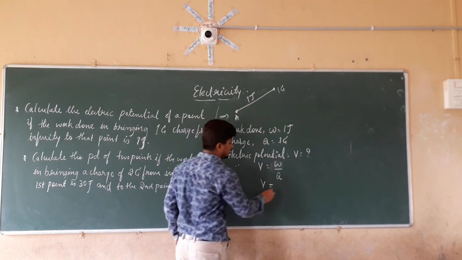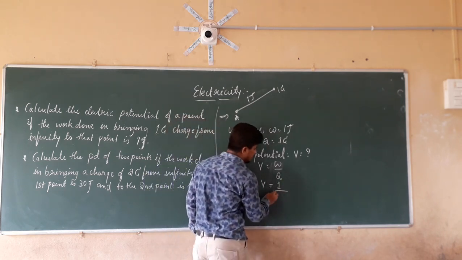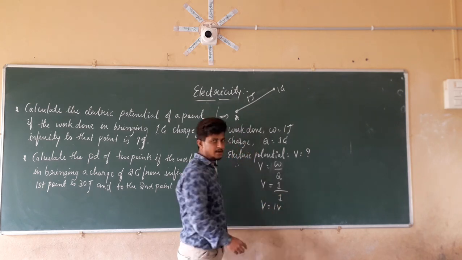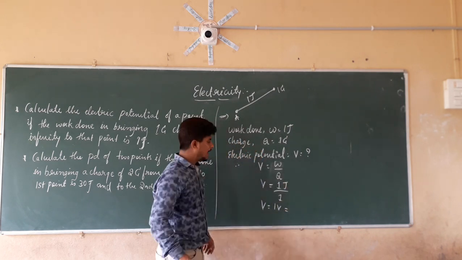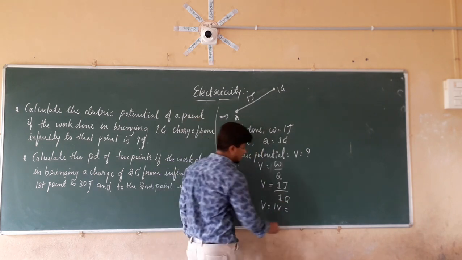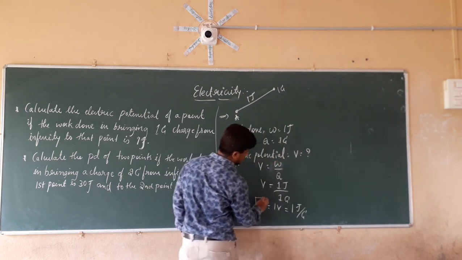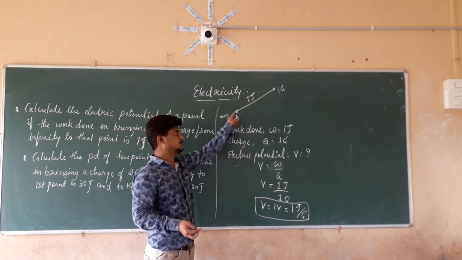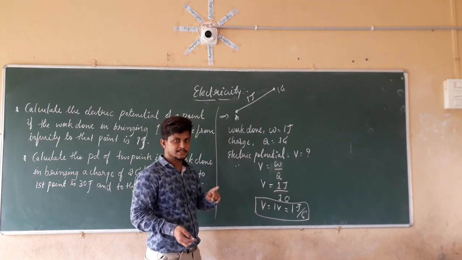It is 1, right? In the same manner, what is the value of Q here? It is 1. So V is equal to how much? It is equal to 1 volt. Or we can say, if the SI unit of work is joule and the SI unit of charge is coulomb, then 1 joule per coulomb. So the electric potential of this point is equal to 1 volt.